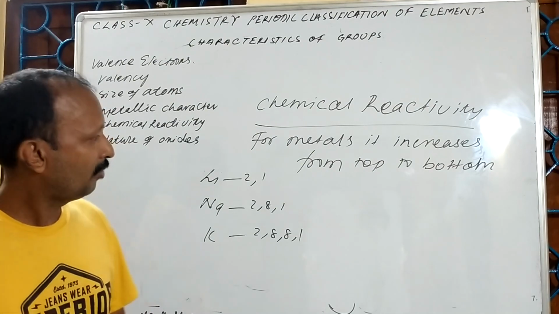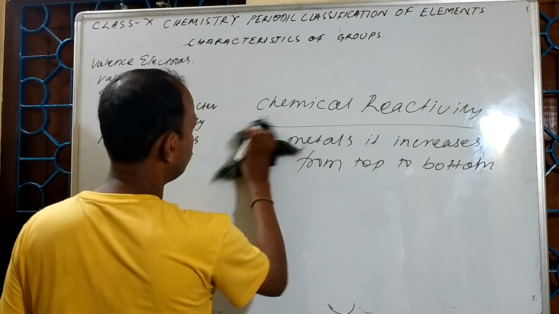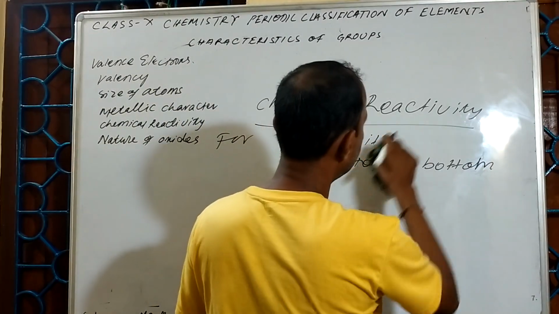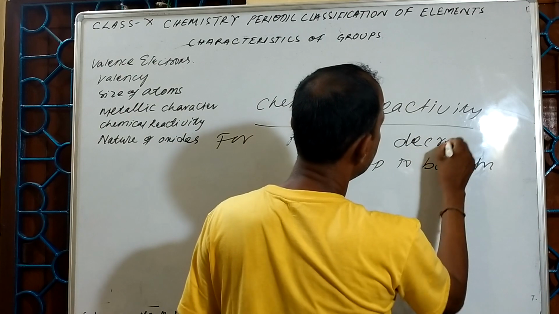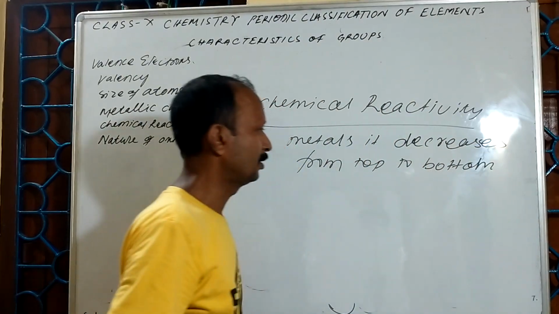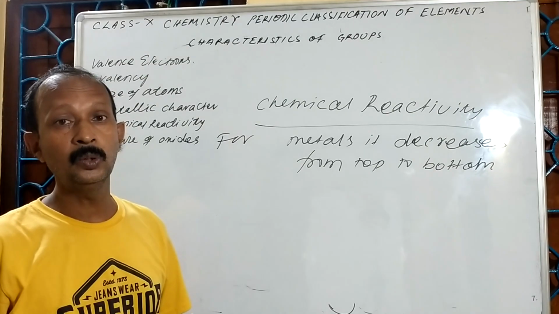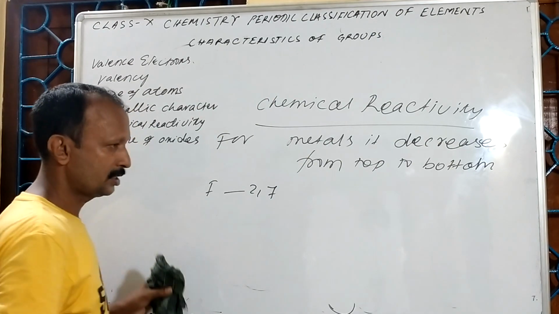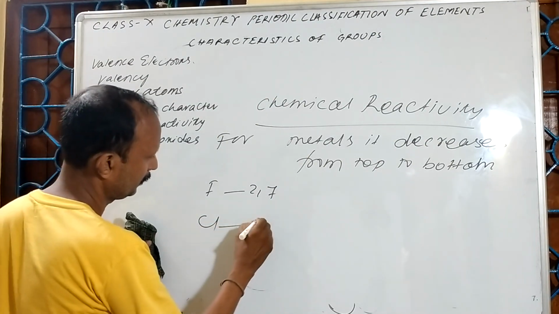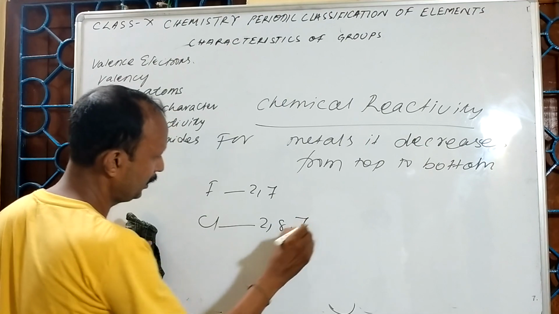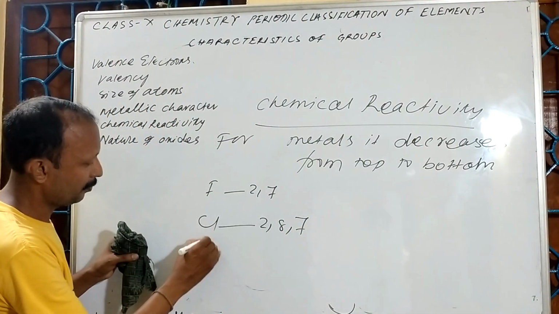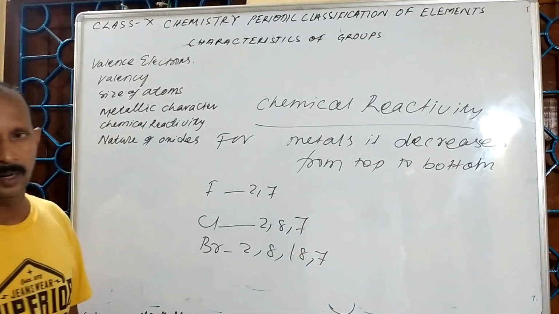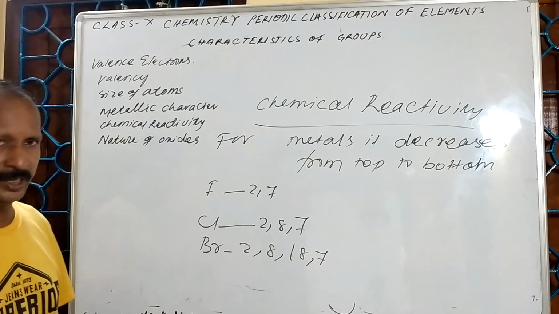But for non-metals, it decreases from top to bottom. You see fluorine 2,7, chlorine 2,8,7, or bromine 2,8,18,7. All contain 7 electrons in the outermost orbit, no doubt.